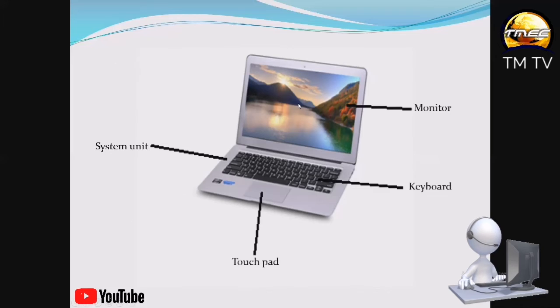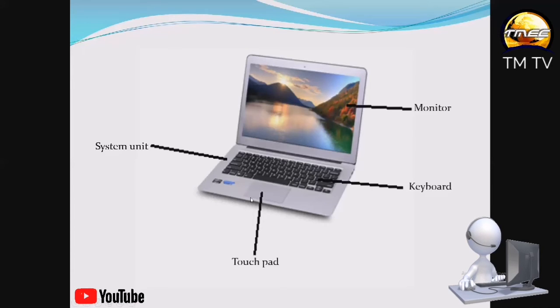So quickly, let me go over the parts of the laptop, or the notebook computer, again. From the screen, we have the monitor. All this is the monitor. Then we have the keyboard. We have said that the objects on the keyboard are what we call the keys. So we have keys on a board, so keyboard.